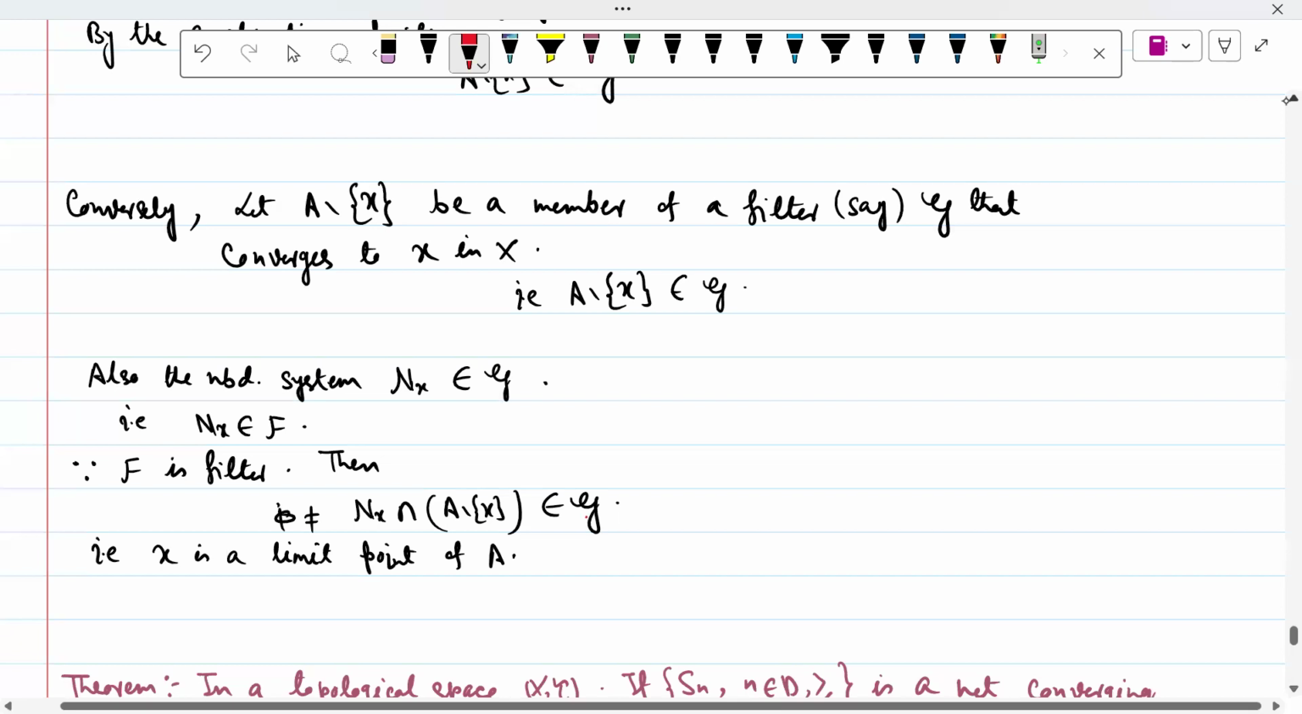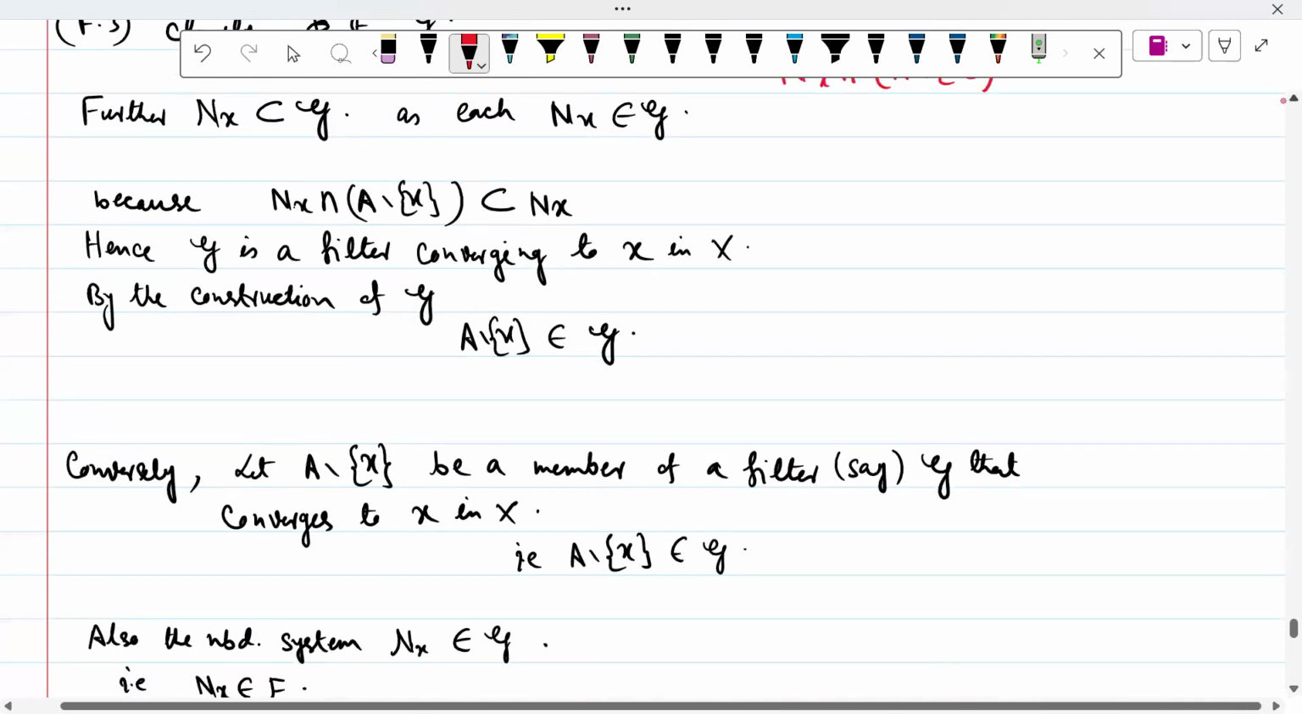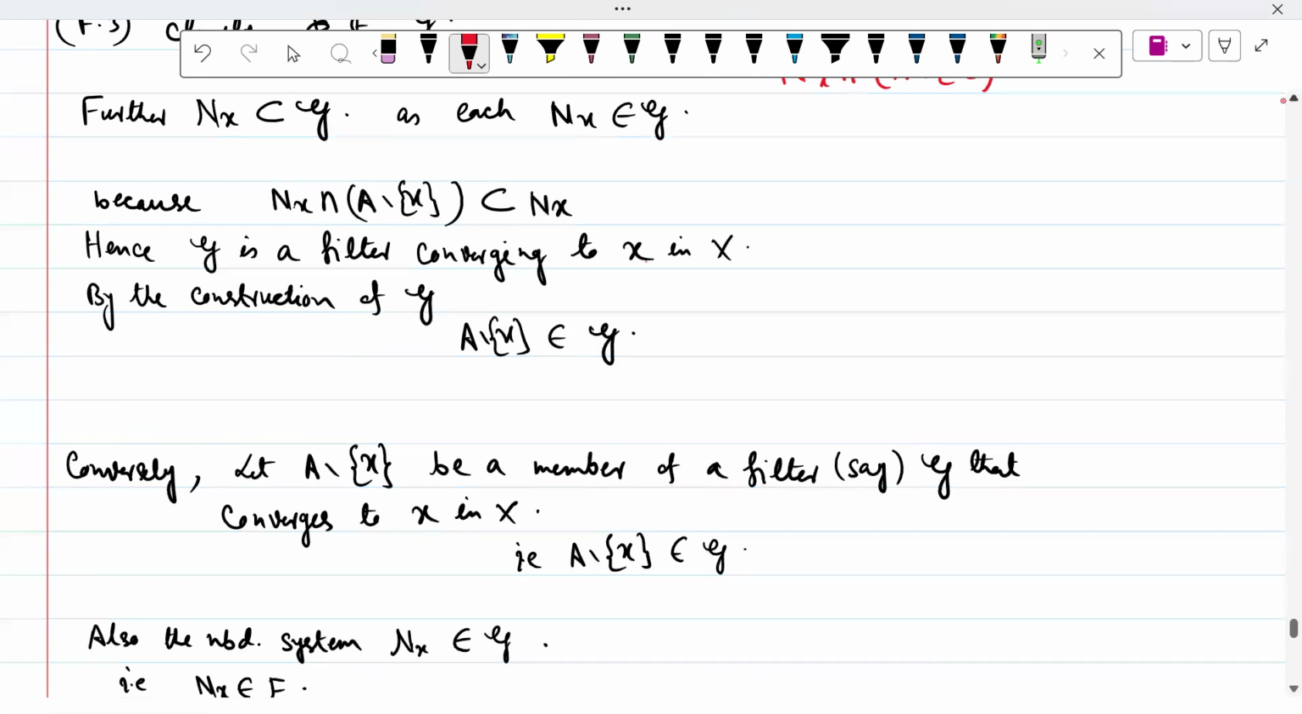Sorry, this is the converse part too. So by construction we get that this is a subset of G, hence G is a filter converging to x. So x কে contain করে আমরা যে কোনো neighborhood নিলে সেটা তার ভেতরে থাকছে। By construction, A minus x belongs to G. So this is the one part of the proof.